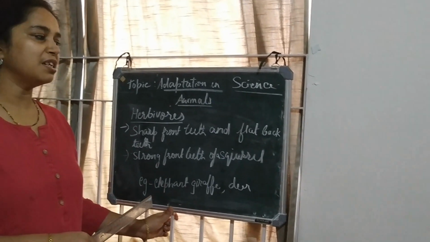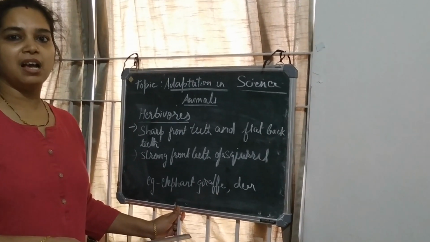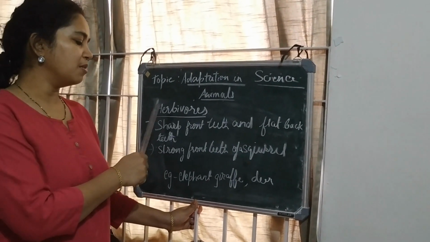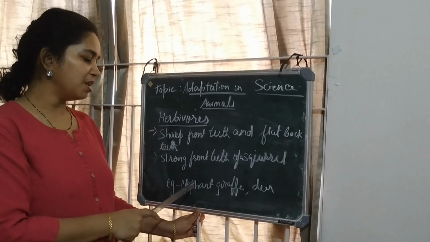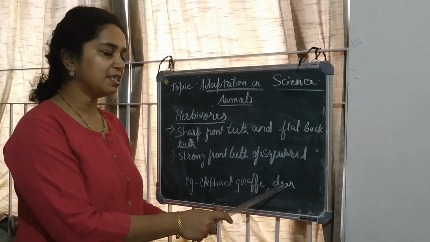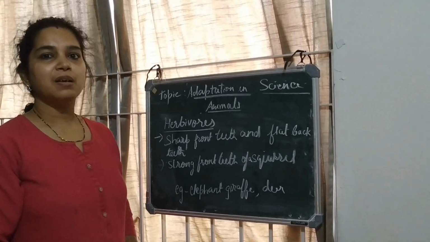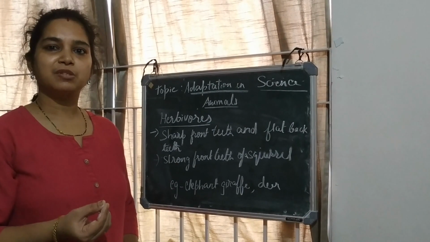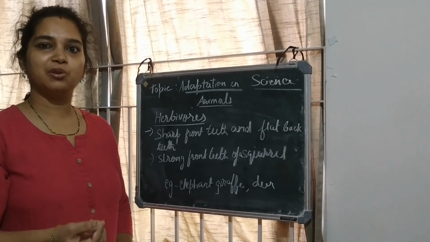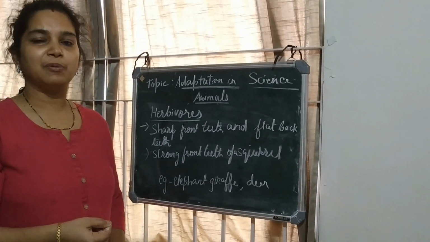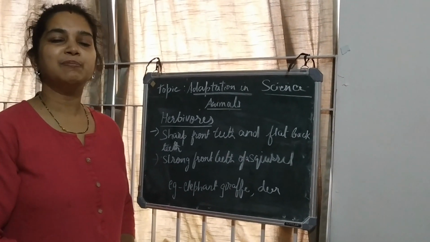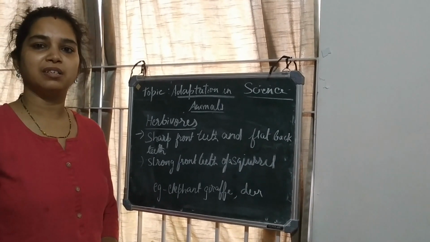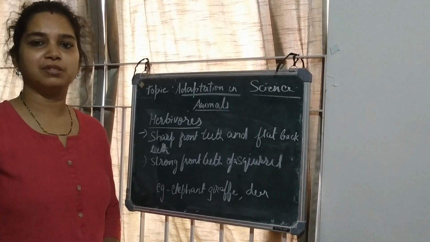The herbivores generally eat plant parts or grass, so they are called herbivores. Examples include elephant, giraffe, and deer. Many insects, like the mosquito, have a tube-like structure through which they can suck nectar from flowers. Generally, it is the male mosquito. Male mosquitoes suck nectar from flowers, and they are herbivores.